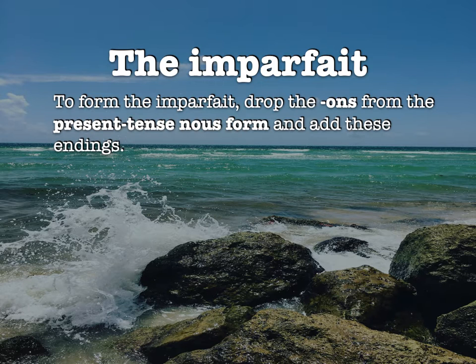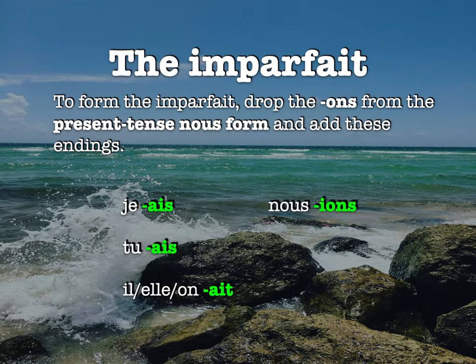So to form the imparfait, bear with me, we take the present tense nous form of the verb, we take off the -ons, and then we use that stem and we add on these new endings. So these are our endings. For je, it's -ais. For tu, -ais. For il, elle, on, it's -ait. For nous, it's -ions. For vous, I'm betting you could guess, it's -iez.